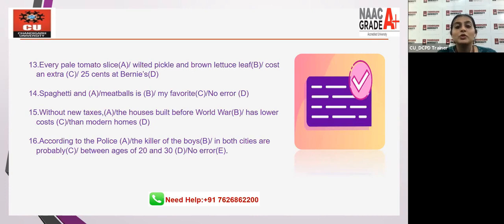Because we're talking about houses. Look at the verb. According to the police, the killer of the boys in both cities is probably a single person. That's why "is" would be there, not "are", in this particular part, which is C. So if we talk about the 16th question, part C is the answer.